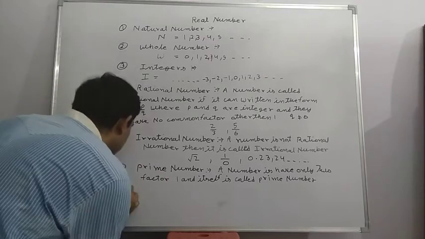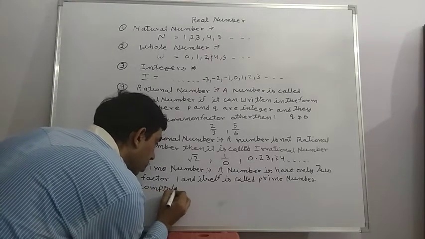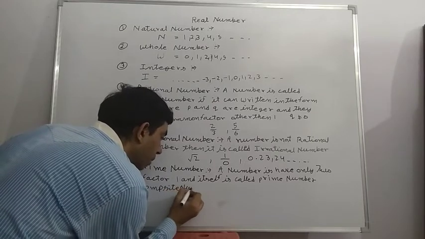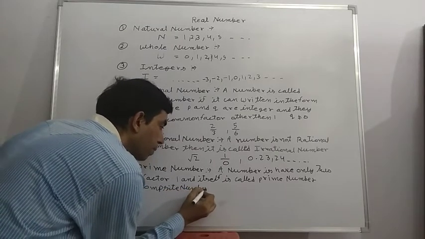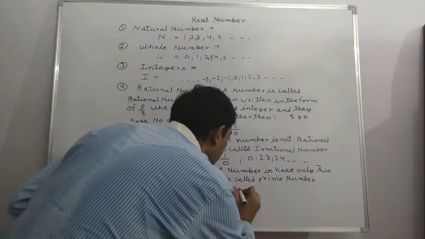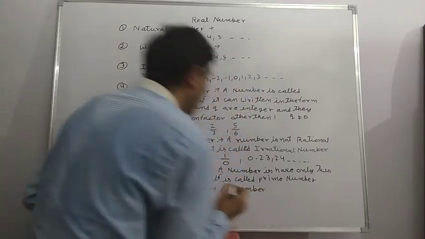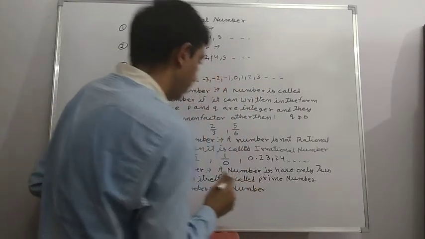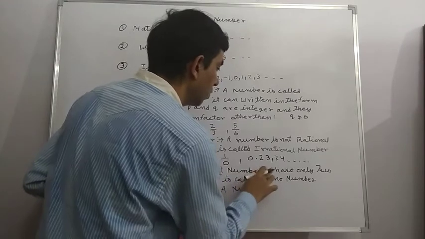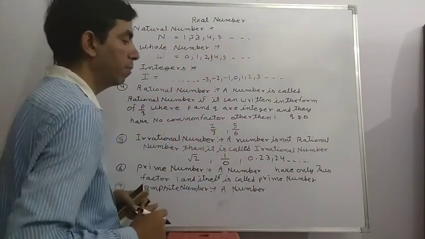The other definition is composite number. A composite number means a number that is not a prime number.